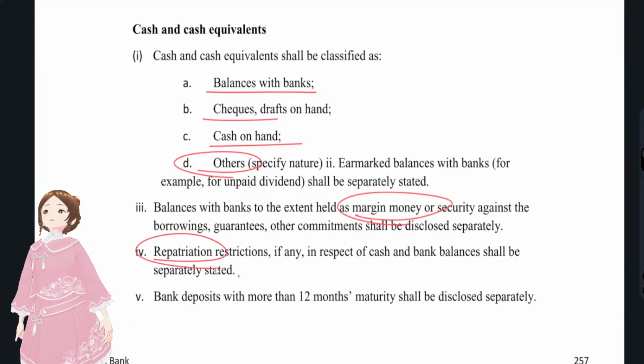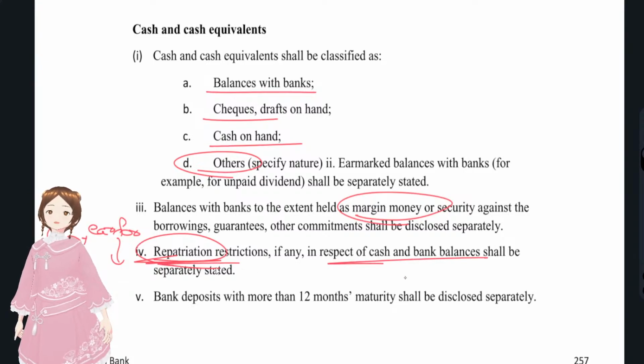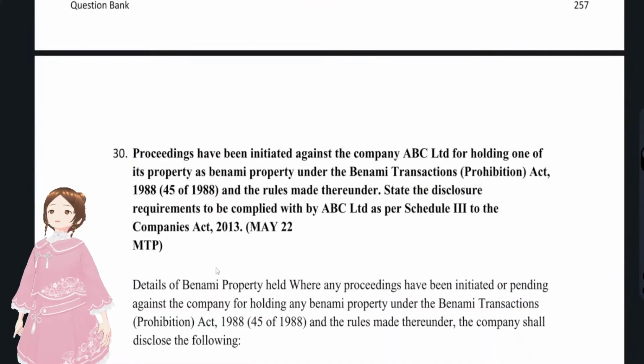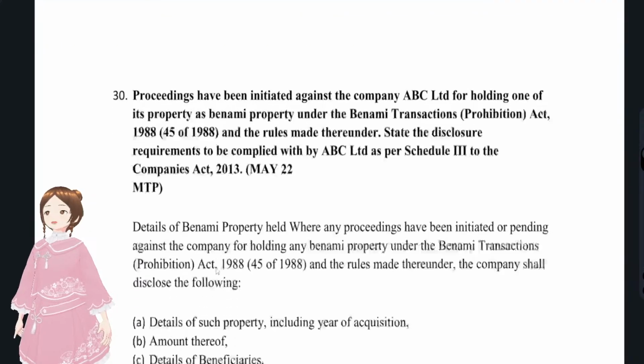And repatriation restrictions: whenever forex transactions are involved, the company earns in forex and has to repatriate it into India. So all those repatriation balances that the company has to bring to India, and bank deposits having more than 12 months maturity, shall be disclosed separately. These were the disclosures with regard to cash.